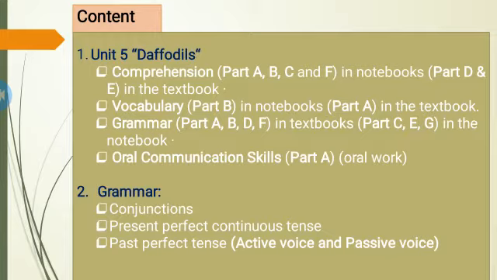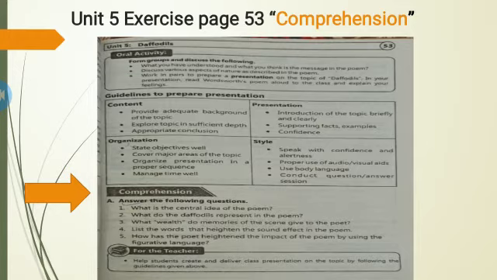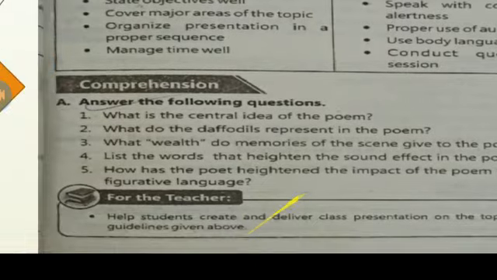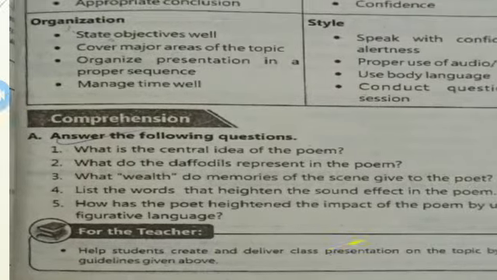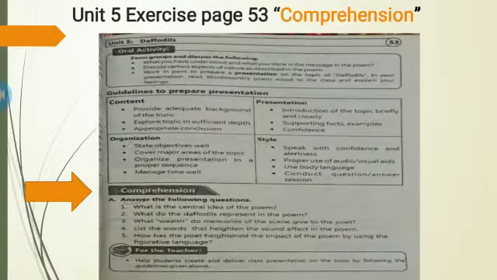In unit number 5, Daffodils, as you know, you have already done it in class 8th. You also have the paraphrase part and the stanza-based question answers of Daffodils. So today we will only revise this exercise. I hope you have already done this exercise in class 8th, but these are the pages of the comprehension exercises that you will revise. This is the comprehension exercise, question number 1 to 5, that you will have to do.